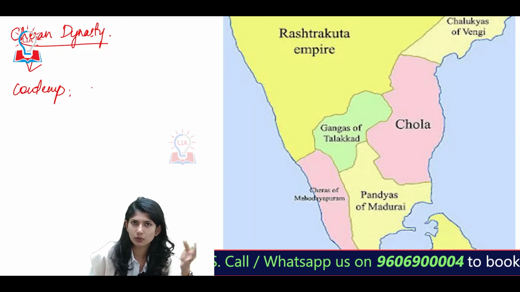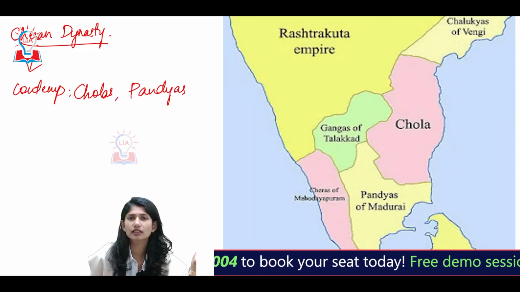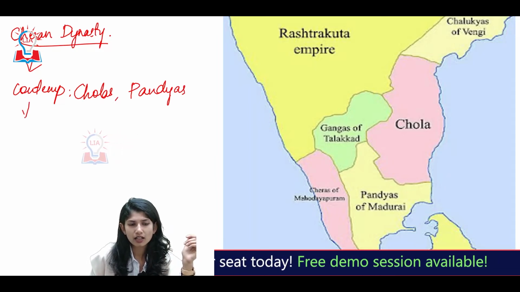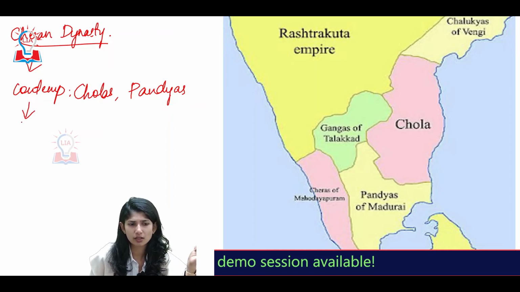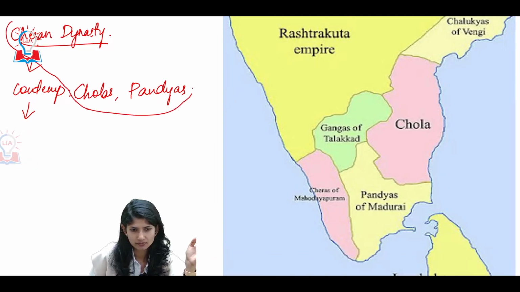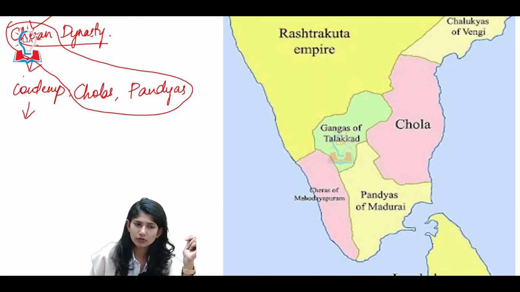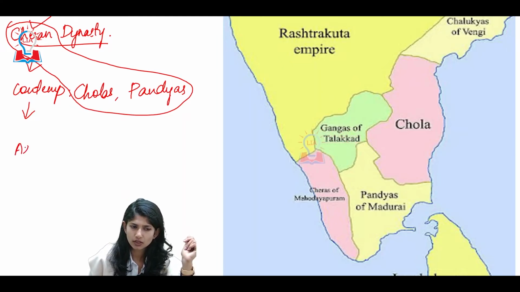We have also spoken about Cholas and Pandyas. Now, if you see the art, architecture, administration, or even the literature, all of them will be a culmination of these three. Even though each has its own unique features, if you look at it from an overall perspective, all these three, to an extent, have a similarity. Now in today's video, we'll be talking specifically about the Cheran Empire, or Cheran Dynasty, and we'll be specific about the Cheras.